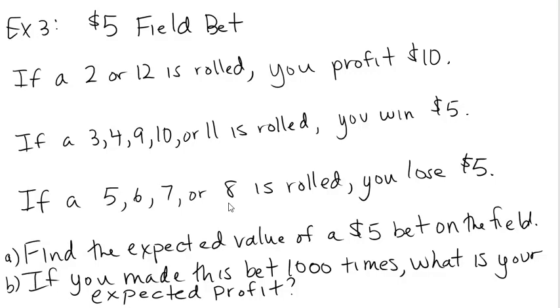But if you have any idea of how the casino industry works, you can probably guess where this is going to go. We'll do the math anyway. Find the expected value of a $5 field bet. And then, as a follow-up question, if you made this bet 1,000 times, what is your expected profit? How much money would you expect to win or lose in the long run? That's a long run right there, 1,000 trials. You would expect your winnings to come out pretty close to the expected value over that many trials.